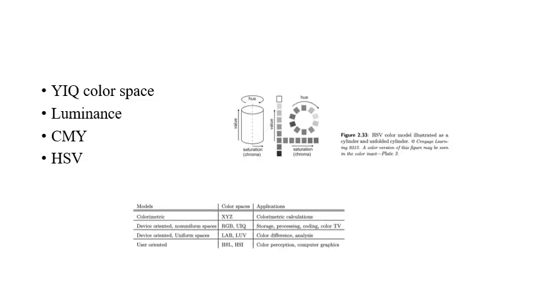The US and the Japanese use something known as the YIQ color space. Here the Y component represents the intensity, and I and Q represent the color. We should understand that our sensitivity to luminance or intensity is very high.